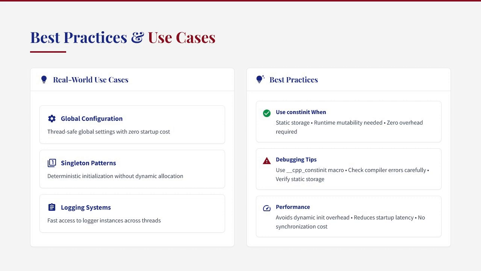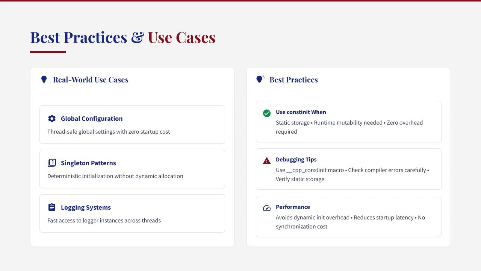For global configuration, you might have a config object that needs to be accessible throughout your program, but might also need to be modified at runtime based on command line arguments or configuration files. For singleton patterns, constinit can help avoid the double-checked locking pattern and its associated complexities. For logging systems, you might have a global logger that needs to be accessible from multiple threads without synchronization overhead.